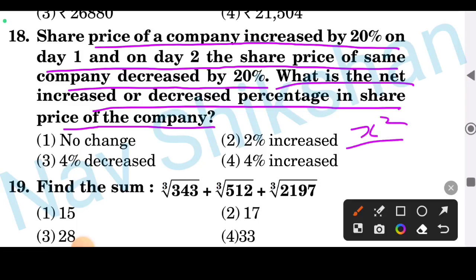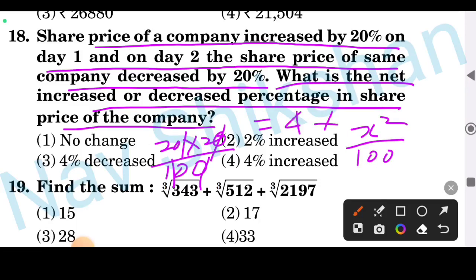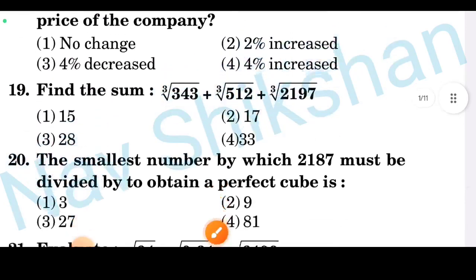So the general formula is x squared by 100. Just equate it: 20 into 20 by 100, the 0 cancels out, you will get 4%. So I have told you it will always decrease. The answer is option number 4.